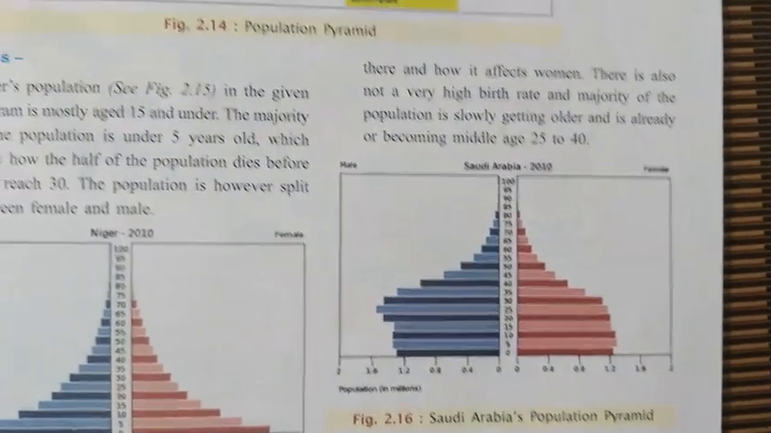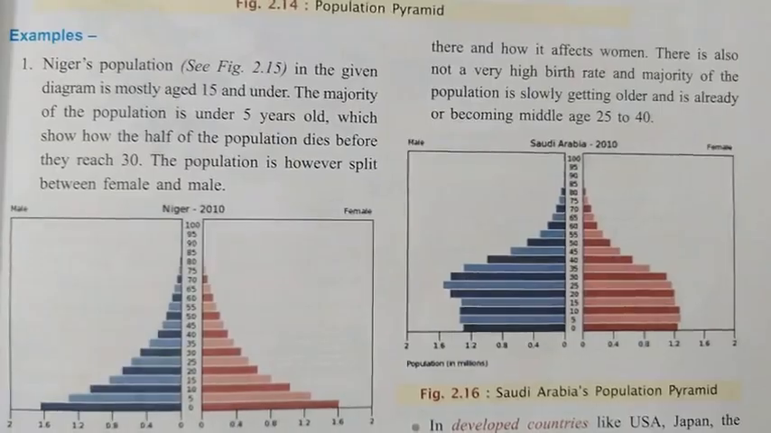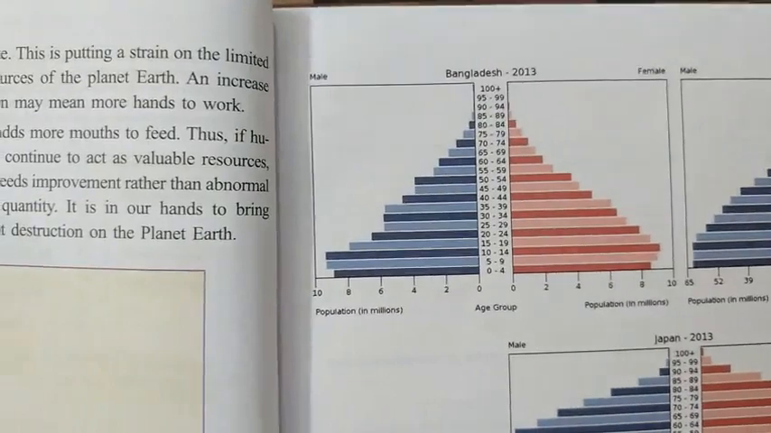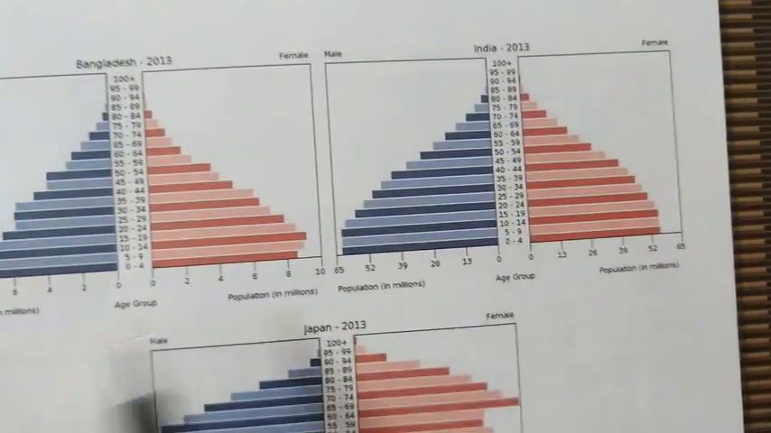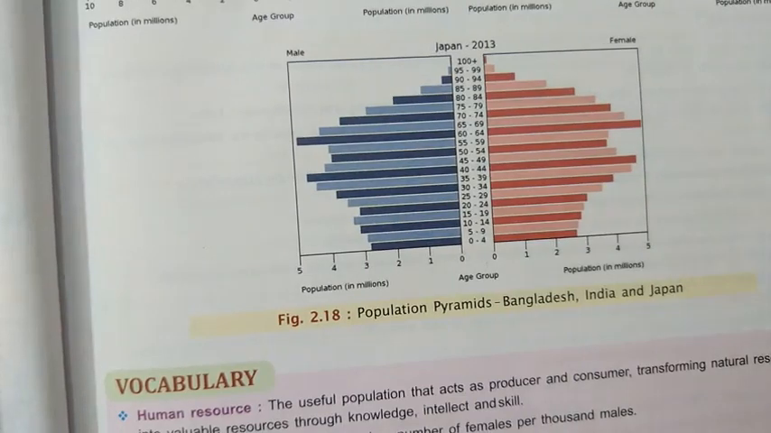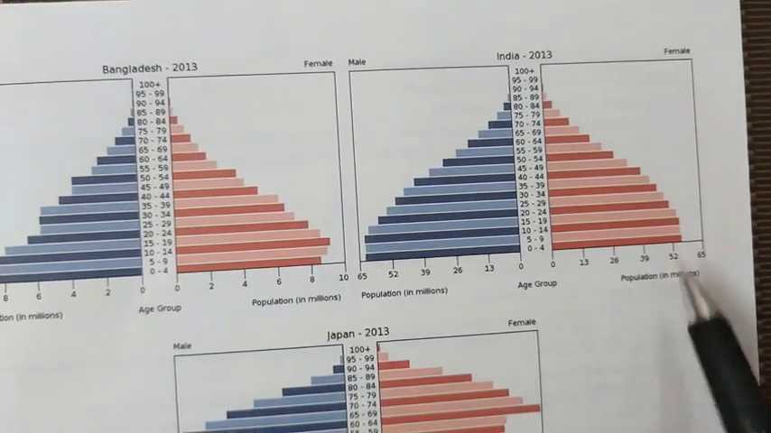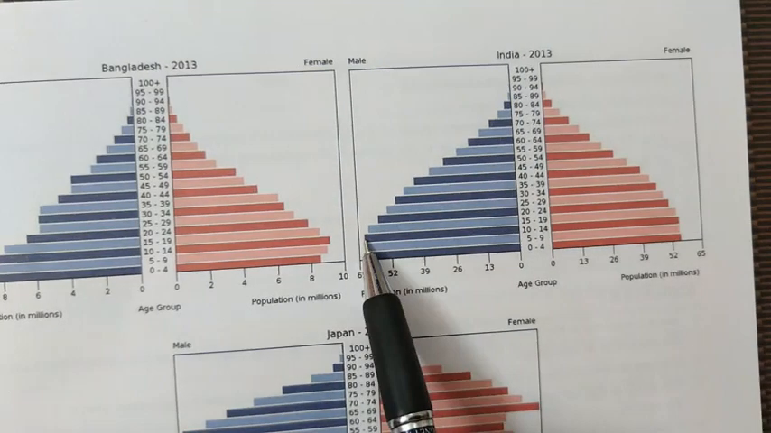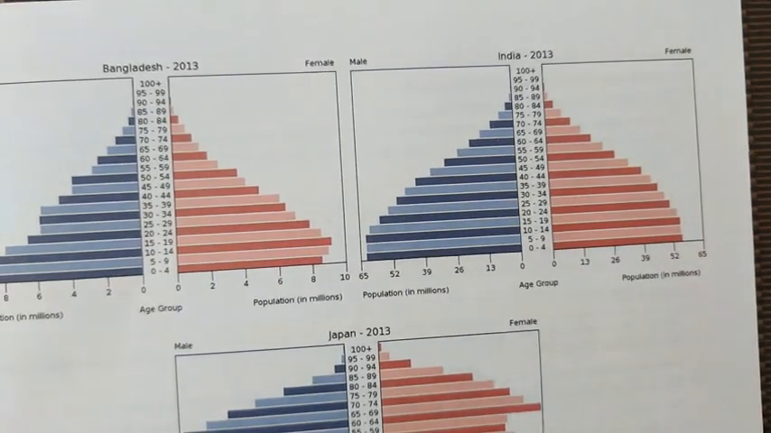So we have gone through three population pyramids, and now let's see three more population pyramids. Here you will find the example of Bangladesh, another one is India, and the next one is Japan. In India the pyramid is almost perfect, but on the female side the bars are smaller than the males. It means the female population is less than the male population.